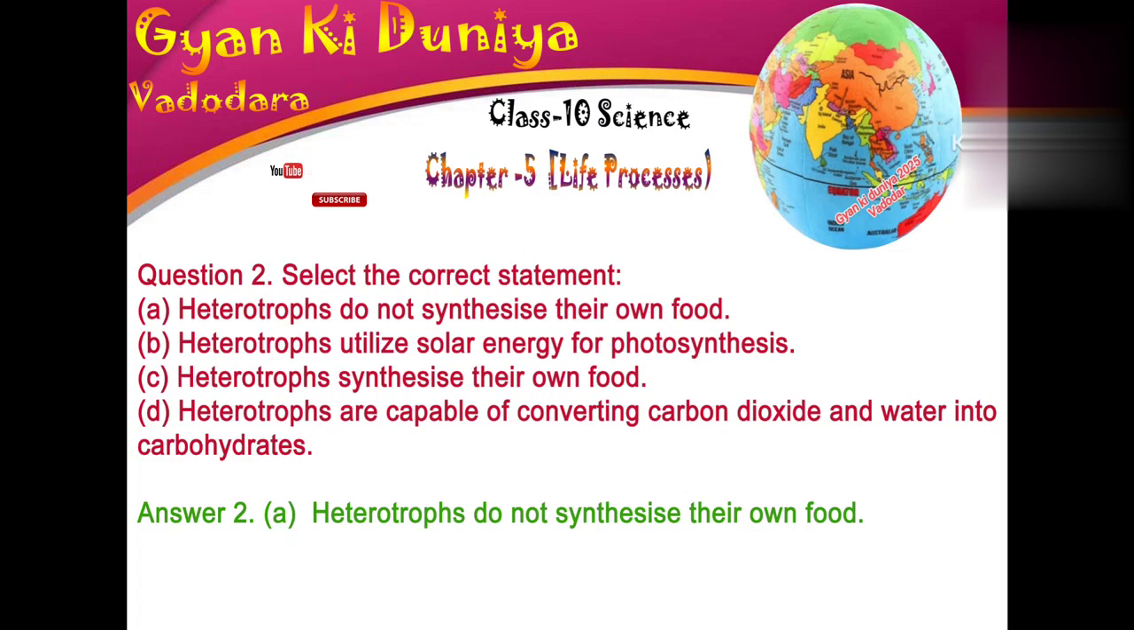Question 2. Select the correct statement. A. Heterotrophs do not synthesize their own food. B. Heterotrophs utilize solar energy for photosynthesis. C. Heterotrophs synthesize their own food. D. Heterotrophs are capable of converting carbon dioxide and water into carbohydrates. Answer A. Heterotrophs do not synthesize their own food.